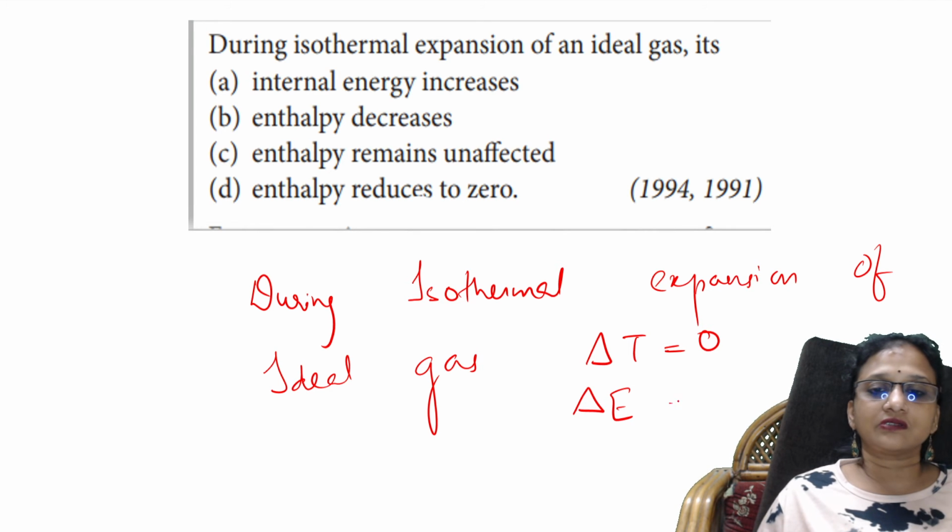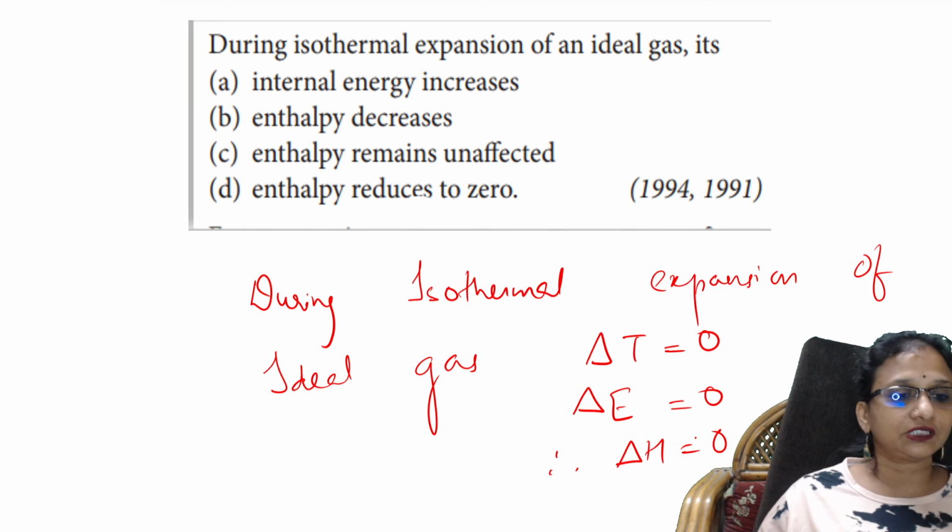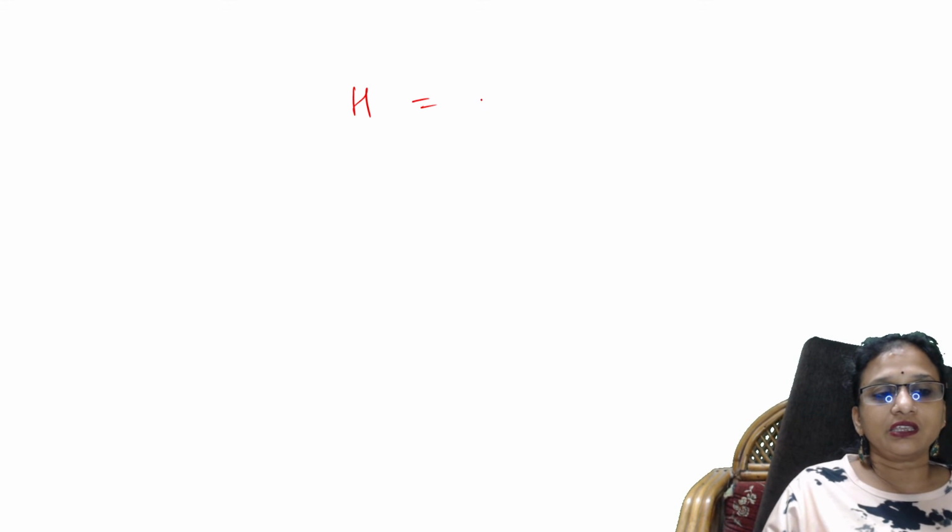Delta E is equal to 0. Therefore, delta H, the enthalpy change, is also 0. So, check. According to the formula, H is equal to E plus PV.